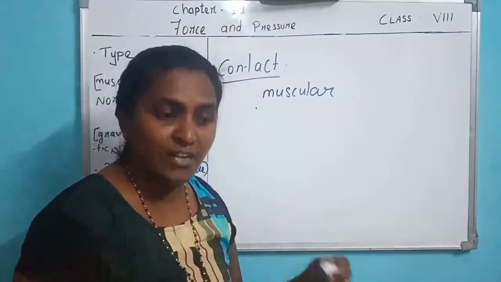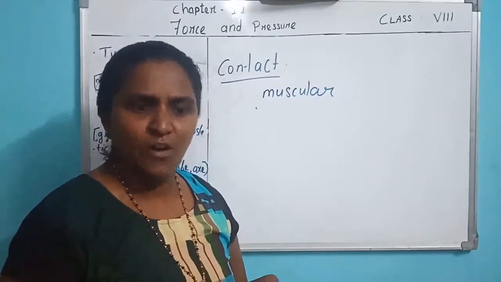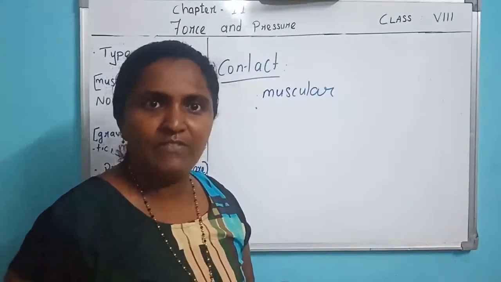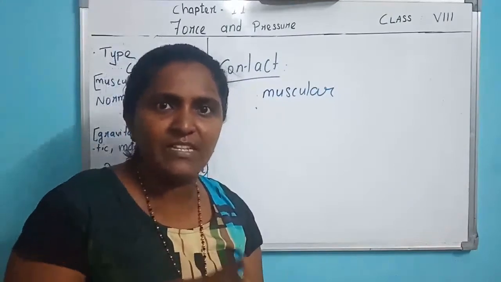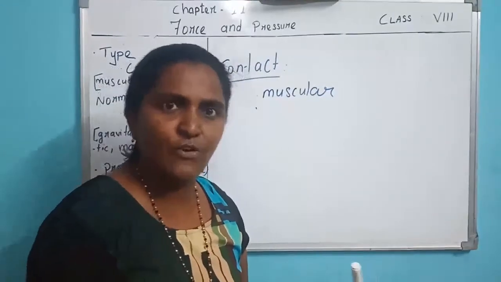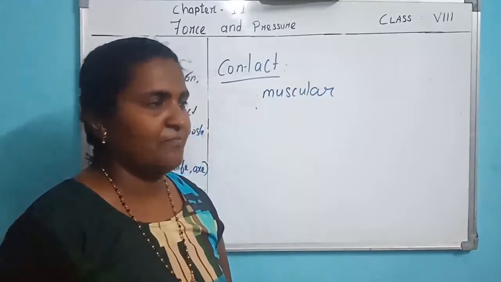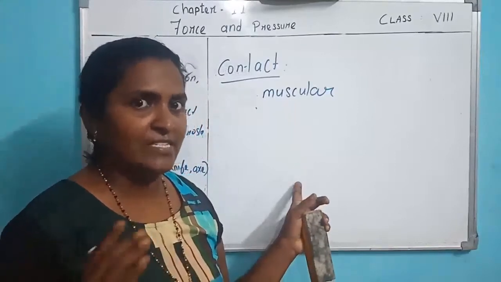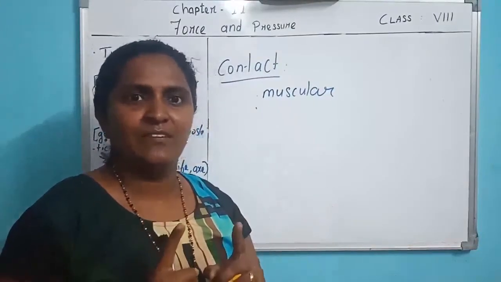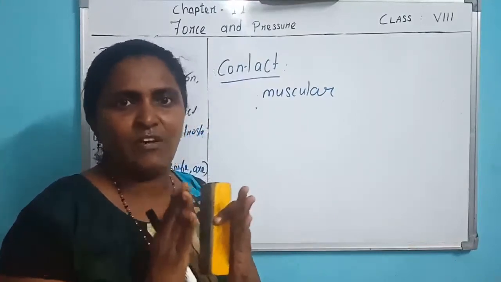If there is water on the floor of the house or room, or oil is spilled on the floor, we will slip because there is no friction between our leg and the floor. We will study this deeply in the next class, in the next chapter, the friction chapter. There we study. So what is friction force? Friction force exists between two surfaces of an object.